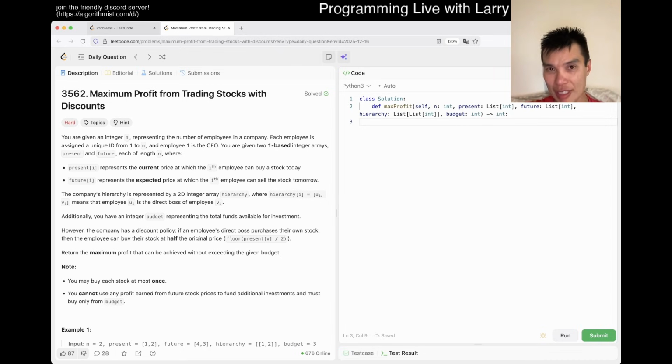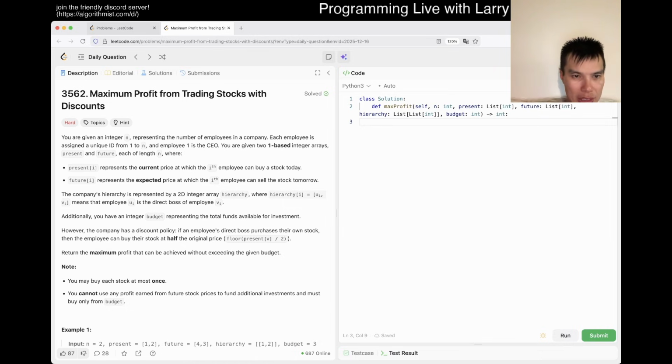Anyway, let's take a look at today's problem. We have 3562, maximum profit from trading stocks with discounts. Given integer n representing the number of employees in a company. Each employee is assigned an ID 1 to n. 1 is the CEO, which I don't know why that's relevant. Maybe that's just the top of the tree. Okay, 1-based arrays, present and future, each of length n. Present[i] represents the current price at which the employee can buy stock today. Future is the expected price at which the employee can sell the stock tomorrow.